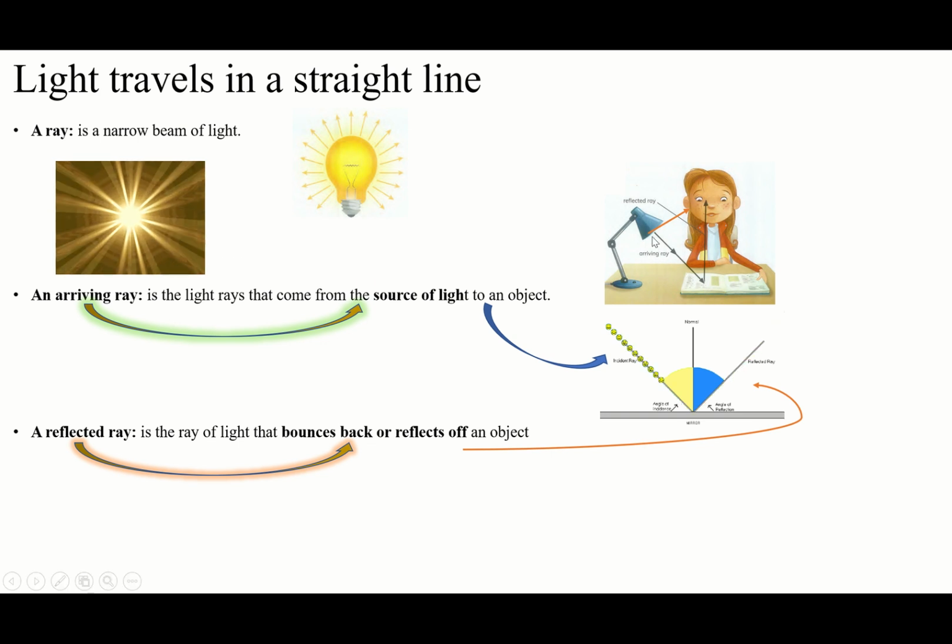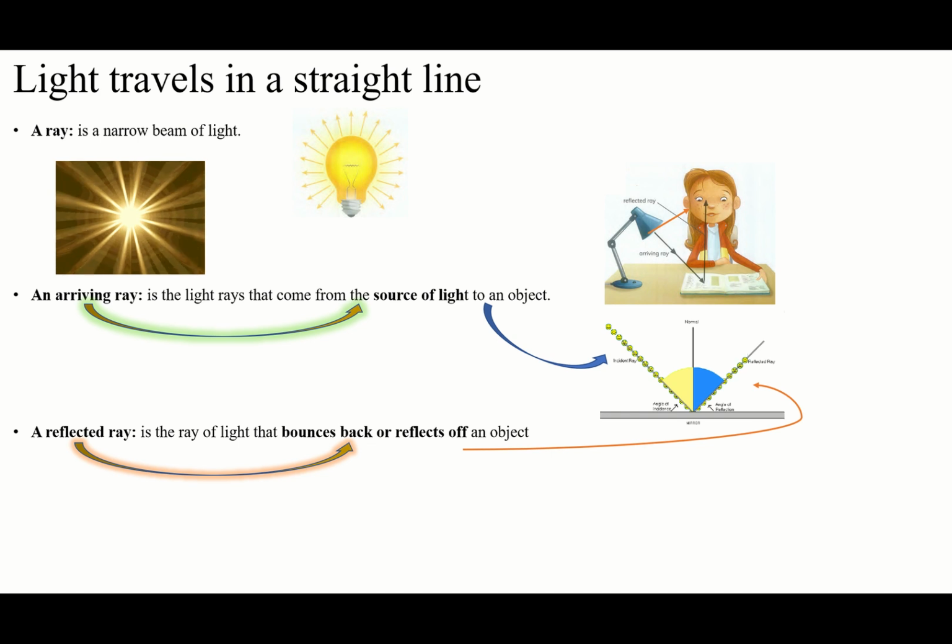When the light arrives, we call this arriving ray. Why arriving? Because it has arrived from the source of the light. It means the first ray of the light, the first light that comes from the source of the light. Arriving ray must come from the source of the light.